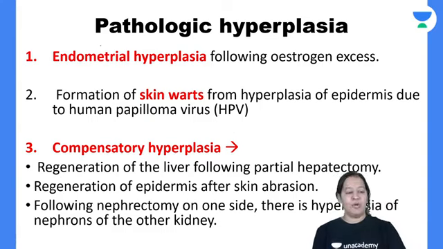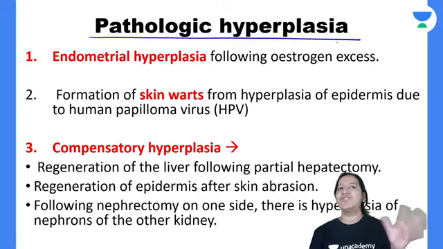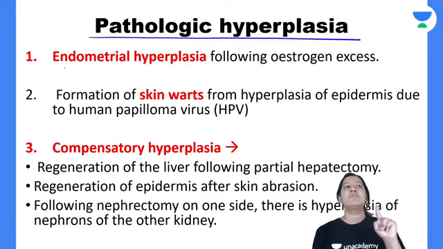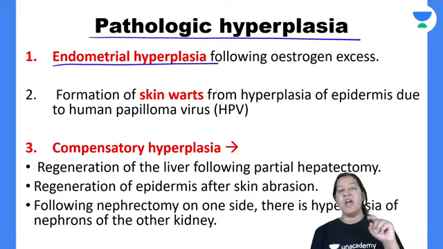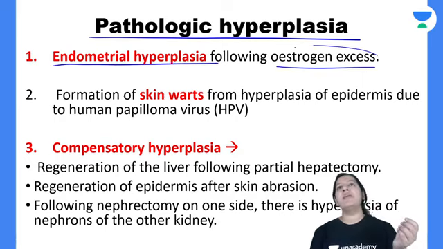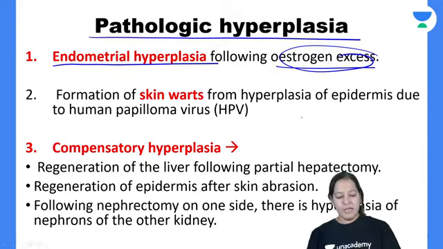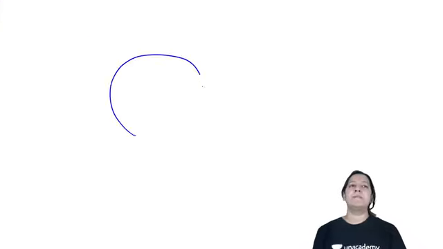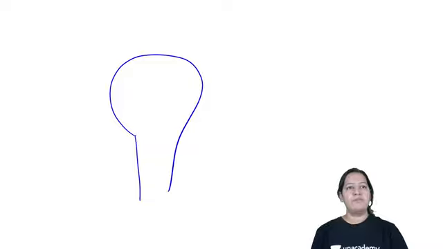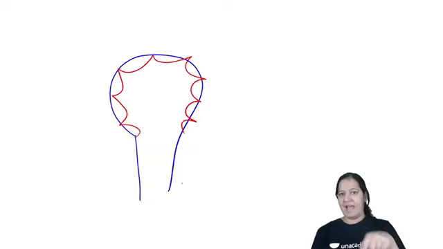Let me come to pathological hyperplasia now. In pathological hyperplasia, again we have three examples. The first one is endometrial hyperplasia due to the estrogen axis. Here the stress is the estrogen axis. Now if any lady, this is the uterus. The innermost lining of the uterus is the endometrium. So the endometrium is a single layered lining, right?